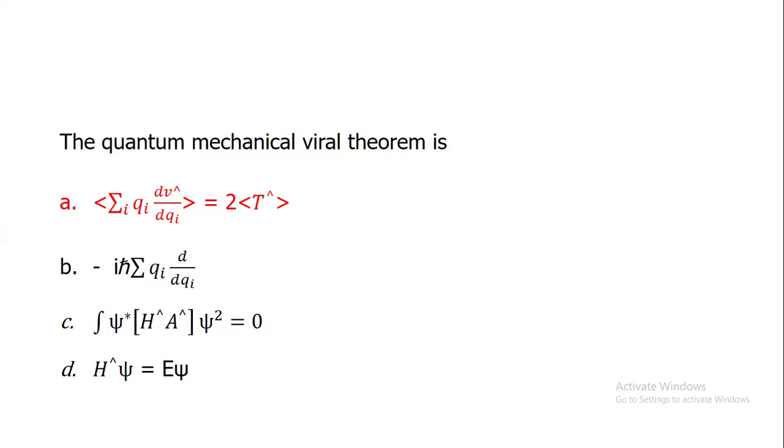The quantum mechanical virial theorem is option A: the expectation of summation i, q_i dV hat over dq_i, equal to 2 times the expectation of T hat. That is the kinetic energy.